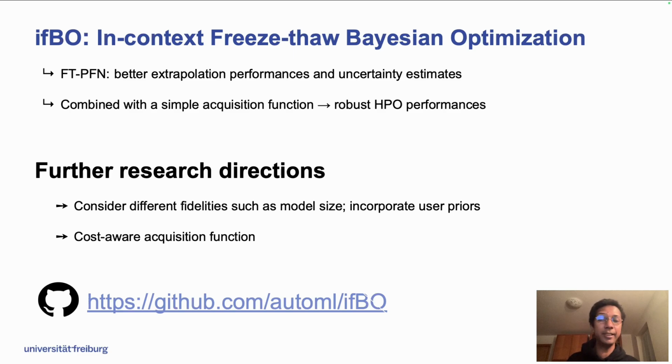To summarize, in this paper we introduced a new Freeze-Thaw Bayesian optimization algorithm called IFBO. It uses an in-context surrogate model that is not only more effective but also easier to use than the current models. And when combined with a simple acquisition function, our approach achieves strong HPO performance.